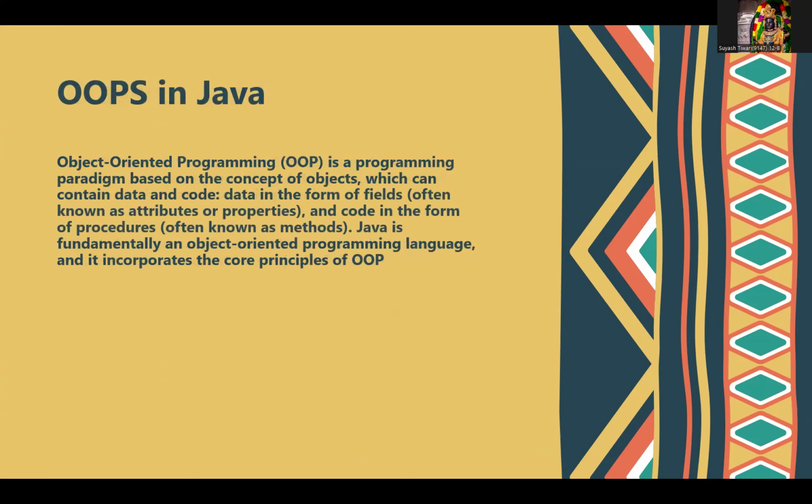Now let's move on to object-oriented programming in Java. Object-oriented programming is a programming paradigm based on the concept of objects, which can contain data and code. Data in the form of fields, often known as attributes or properties, and code in the form of procedures, often known as methods. Java is fundamentally object-oriented, and it incorporates the core principles of OOPs.